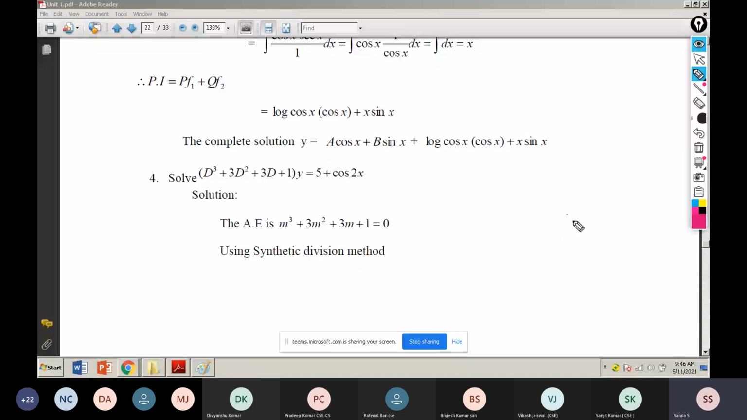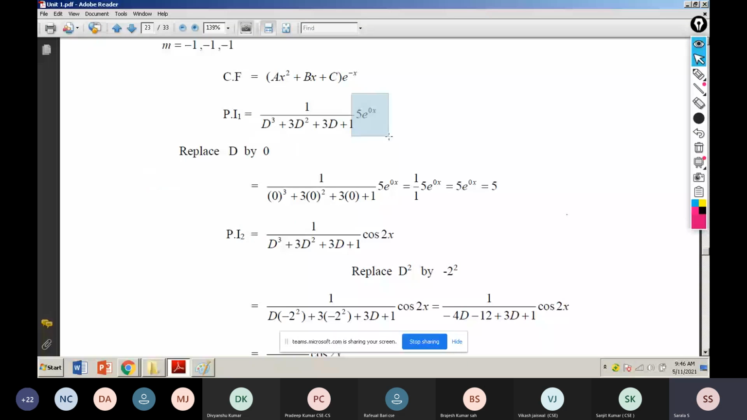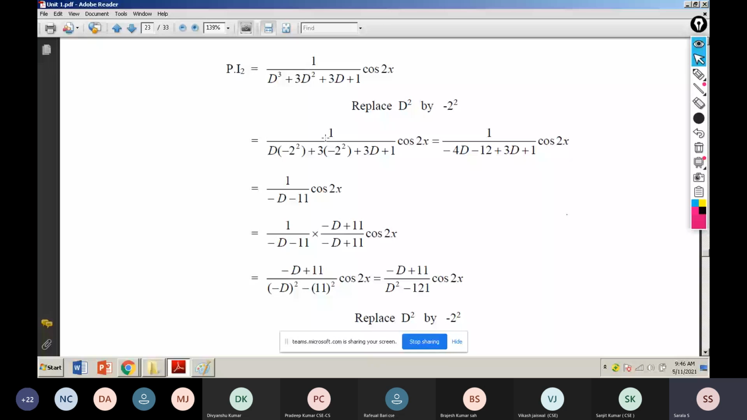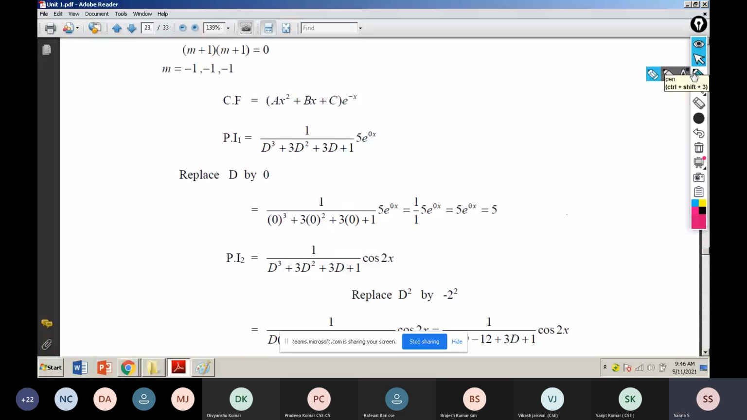They are calculating the complementary function and particular integral. See, they're taking it to the power 0x. They substitute 0. Finally, they got 5. Okay, not a problem. Next, they are moving to this place. Anyone read this particular integral? Any doubt in this complementary function, particular integral first case?